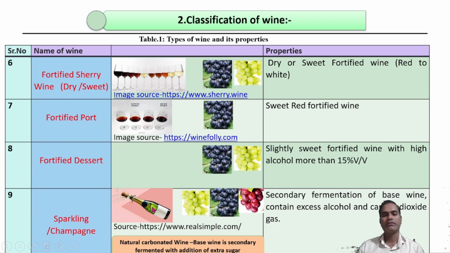Sparkling wine, also called champagne, contains excess carbon dioxide. Whatever base wine is prepared, then sugar syrup is added again and secondary fermentation is carried out in glass bottles or in a pressure fermenter system. After that, they are packed into the bottling system, containing excess carbon dioxide. When we open the bottle, due to the excess carbon dioxide, the wine is sparkling.